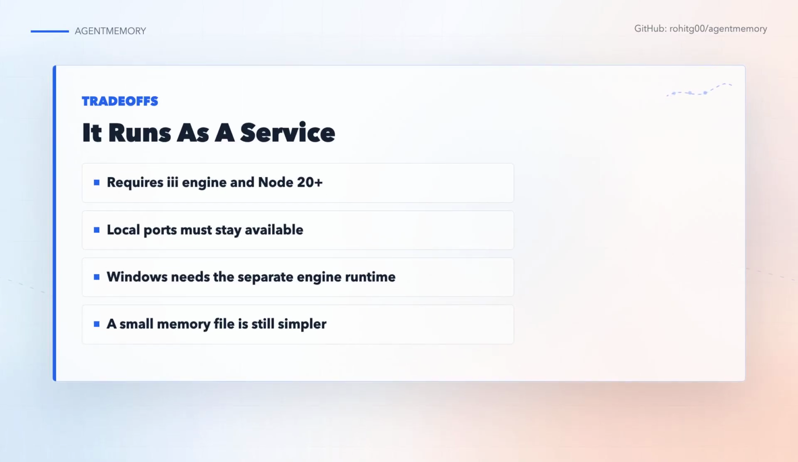There are trade-offs. The system depends on the iii engine, Node 20 or newer, local ports, and a daemon that has to stay healthy. Windows works, but the README says it needs the separate native engine in addition to the Node package. Some users will prefer a plain text memory file because it is smaller. AgentMemory is for people who want recall, replay, search, and cross-agent state badly enough to run a service.